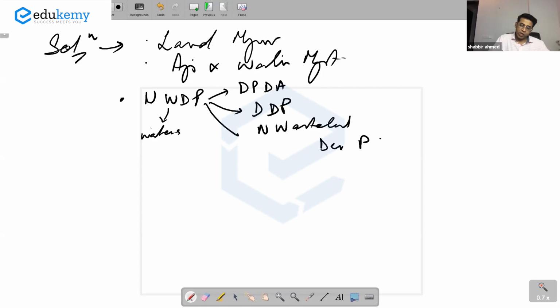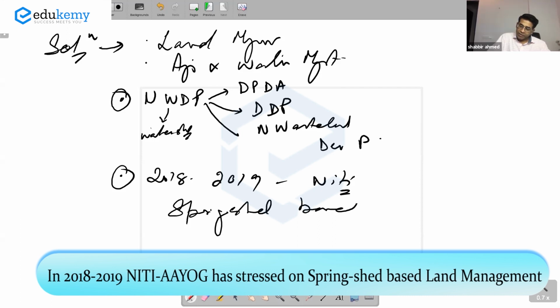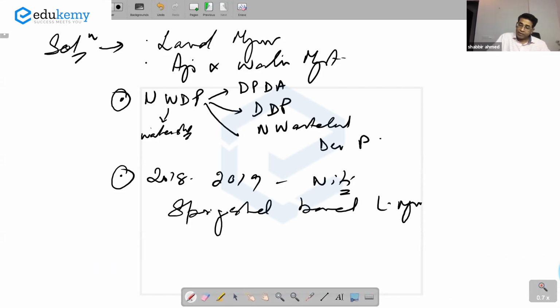In the National Watershed Development Program, desertification is an important component. Apart from this, in 2018 and 2019, NITI Aayog has stressed spring shed based land management. In fact, in NITI Aayog's development document, spring shed based management is mentioned.